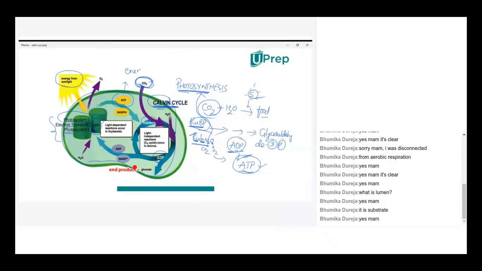So here what I'm explaining is during photosynthesis process, not only food is produced, but energy is also released. How energy is released? Based on the trapping of the sunlight and various reactions happening through different pigments present in the chloroplast. What are the pigments? Photosystem 1, photosystem 2.